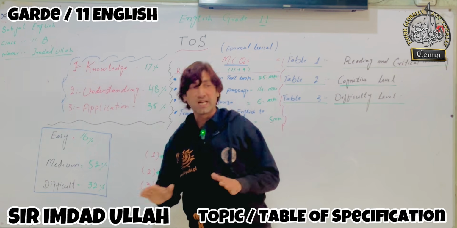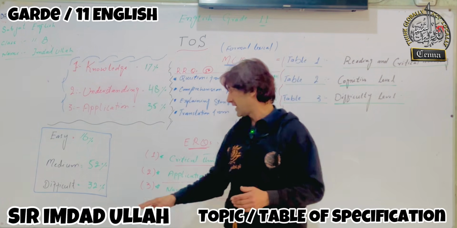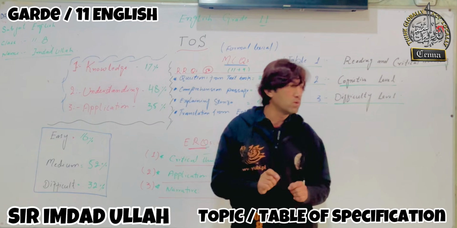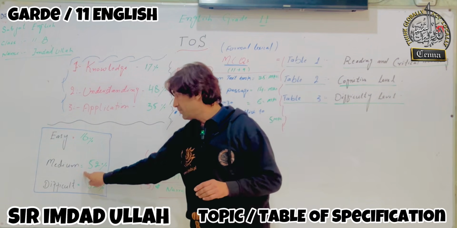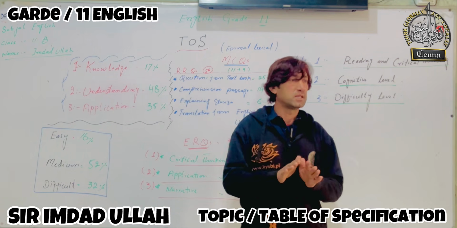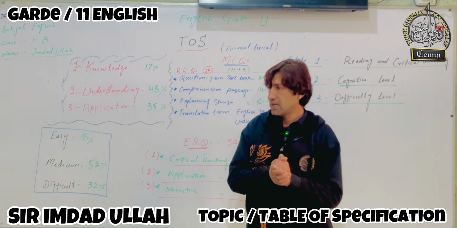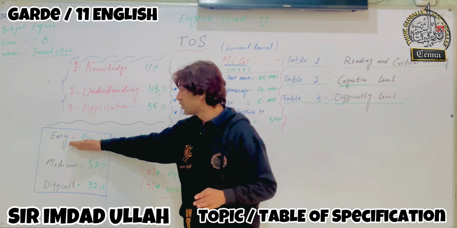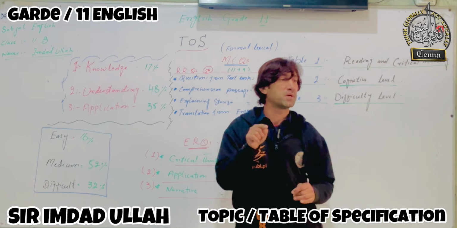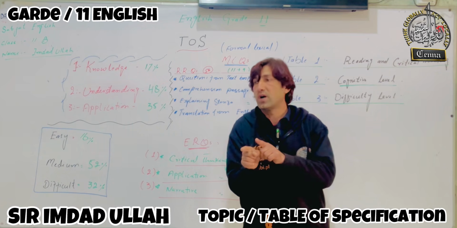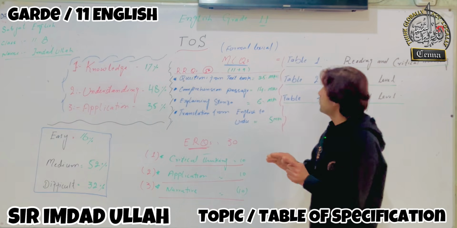And the difficult level, obviously it will be difficult for you people. You have to work hard for that. That will be 32% for you people. Total, medium and difficult, the percentage of your paper will be 84%. How many? 84%. If you remove 16 from 100, then 84% of your paper will contain somewhat difficult and somewhat medium questions. Is it clear for you people?